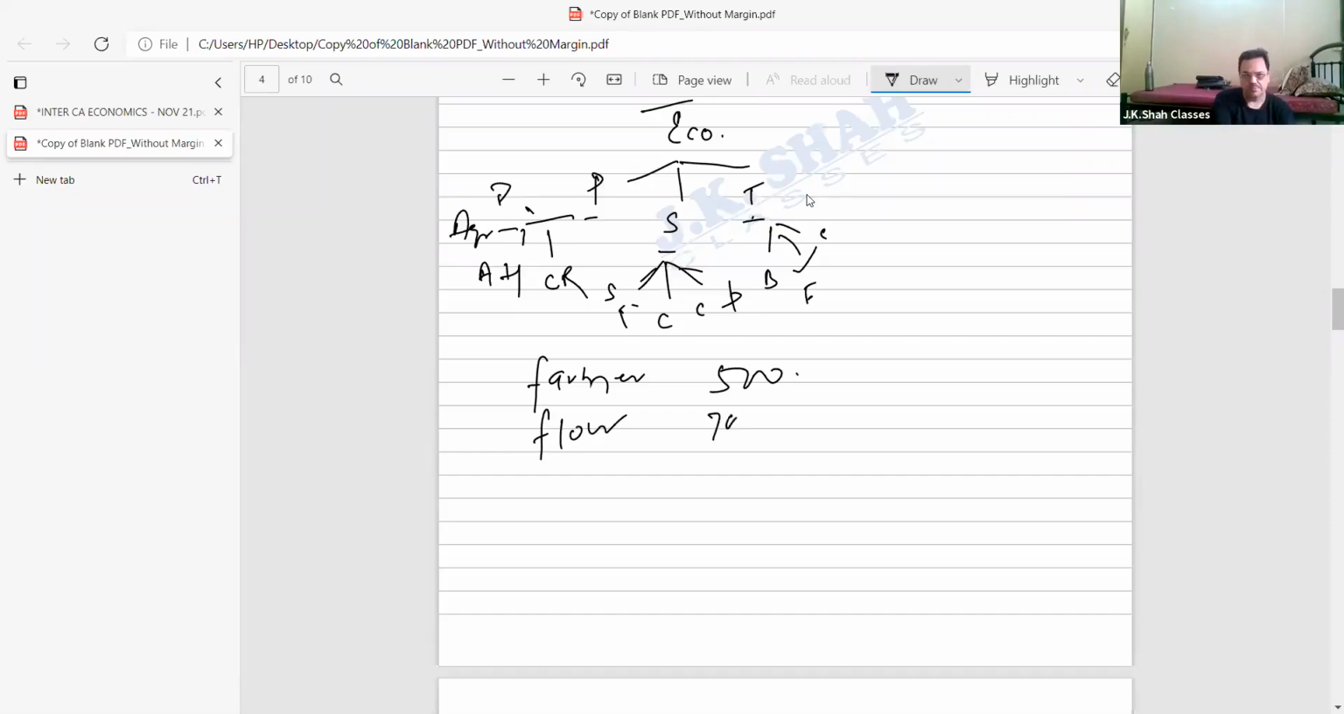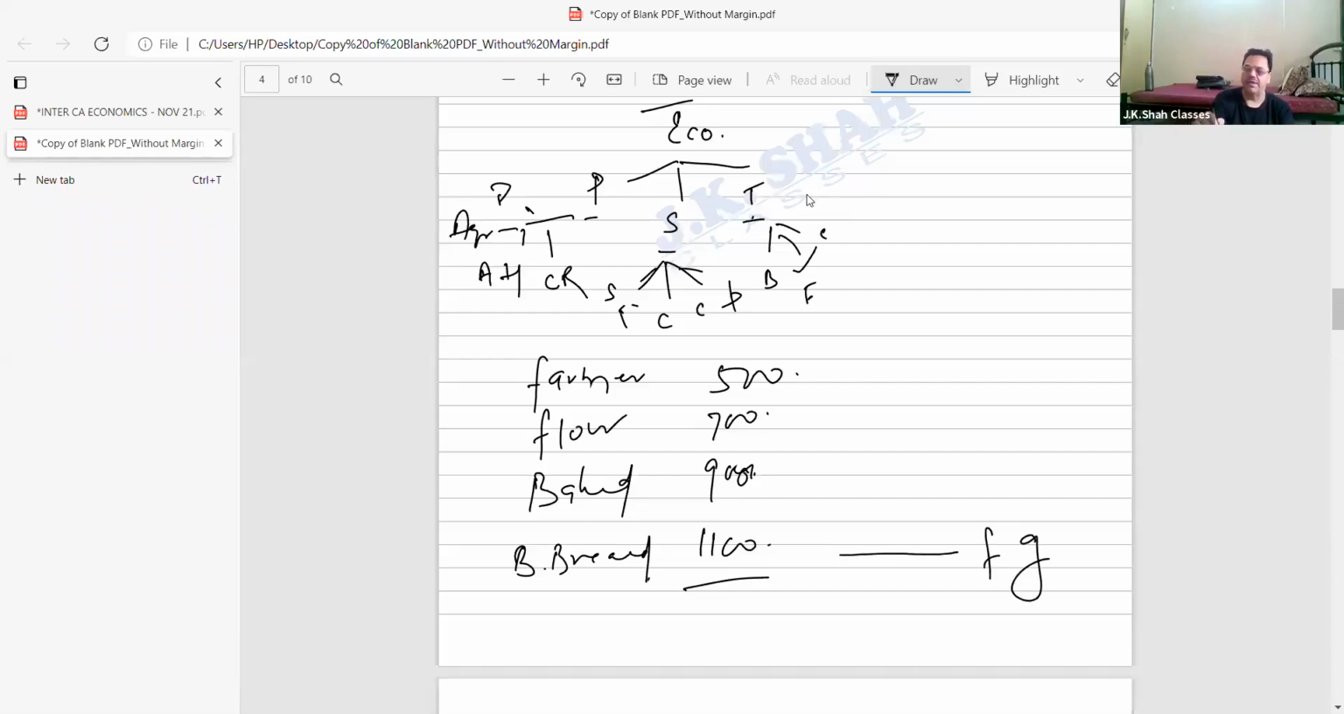Flour is worth 700 rupees. This flour is then baked. The baked product is for 900 rupees. Then this is taken by Britannia company and sold as Britannia bread for 1100 rupees. Now, if I say Britannia bread value only, then that approach will be called the final goods approach, 1100 rupees.